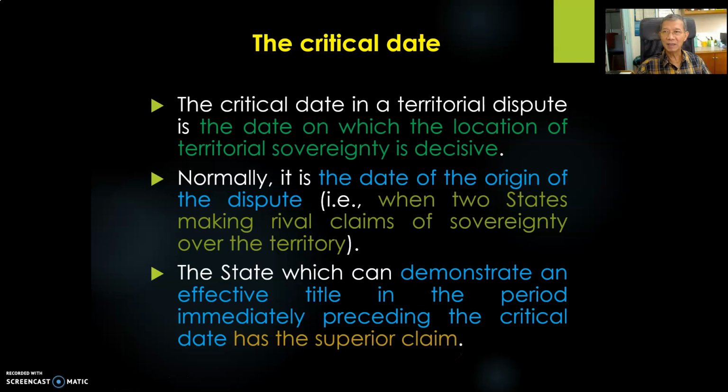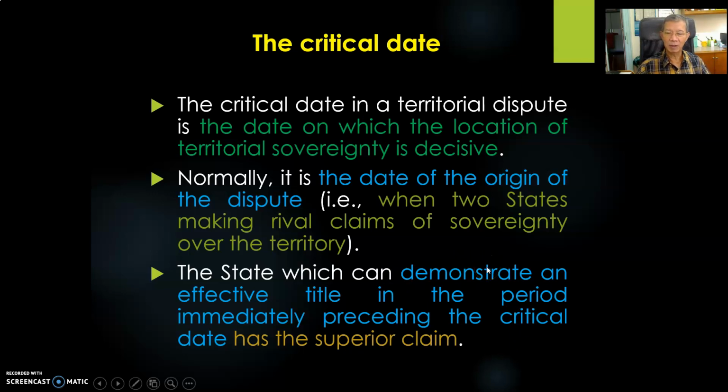So I will give one example about the critical date: the dispute between Malaysia and Singapore over Pulau Batu Putih. It started with Malaysia's publication of a map in 1989.